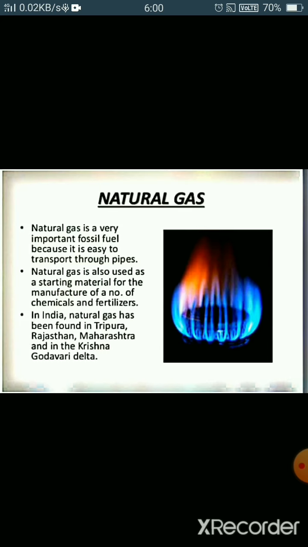So it is an efficient and convenient fuel, can be easily transported through pipes into our homes and our factories. Natural gas is supplied through a network of pipelines. Natural gas burns cleanly and does not produce much pollution in our environment, and it is highly flammable.